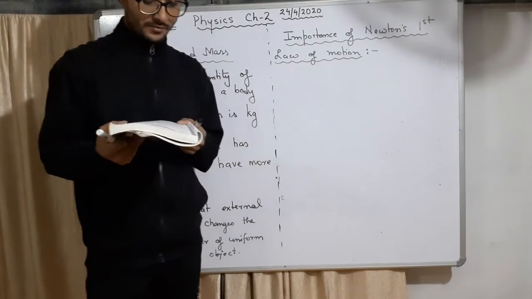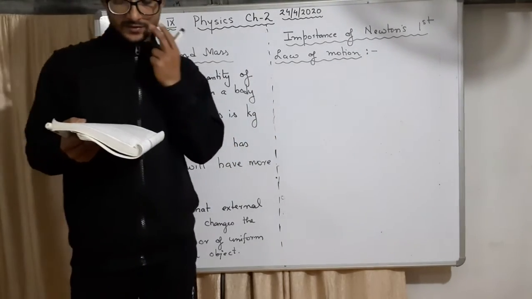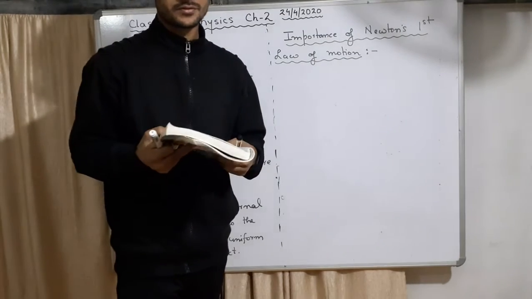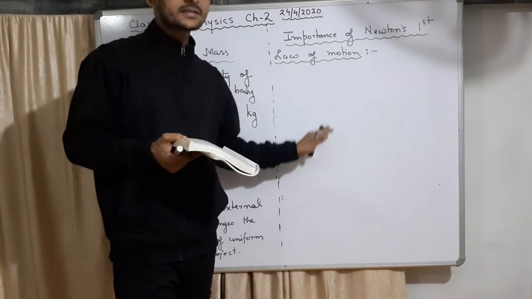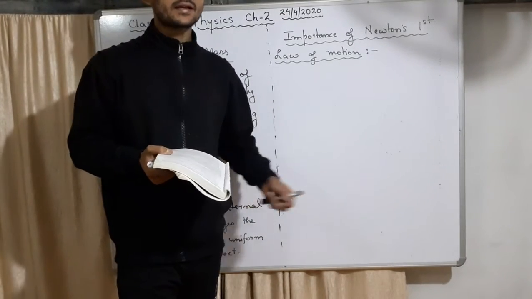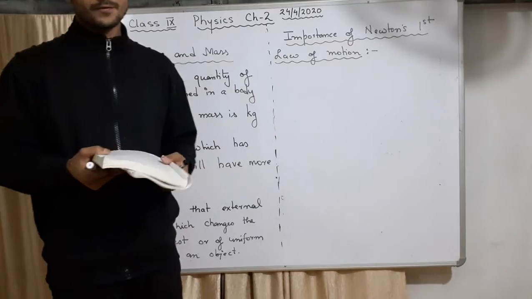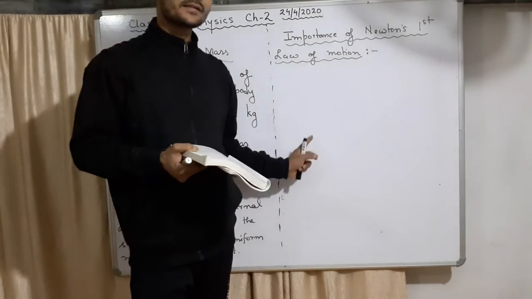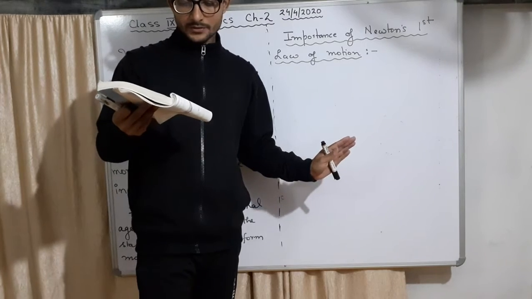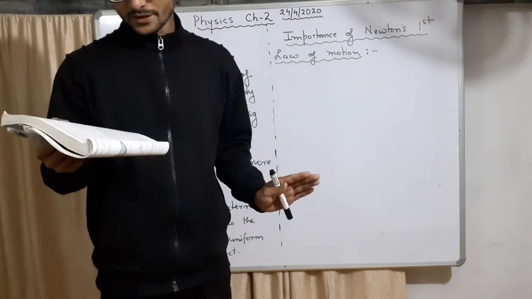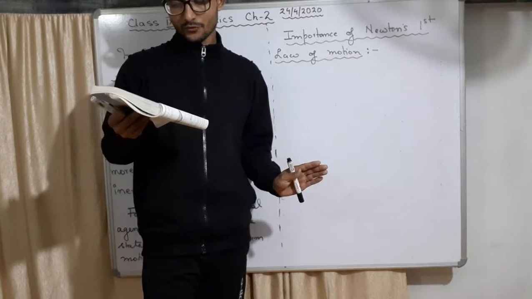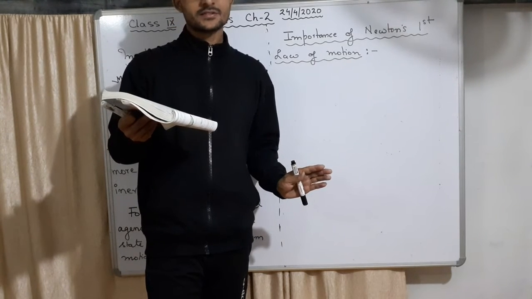And why is it important? Before the law was known, scientists believed that the natural state of objects was the state of rest. Earlier they said rest and motion were different, but now they understood rest is very much the same as uniform motion. Force will only disturb rest and uniform motion, not just rest. That was the difference. This law challenged that belief and established that the natural tendency of a body is to resist any attempt to change its velocity, including zero velocity, the state of rest.